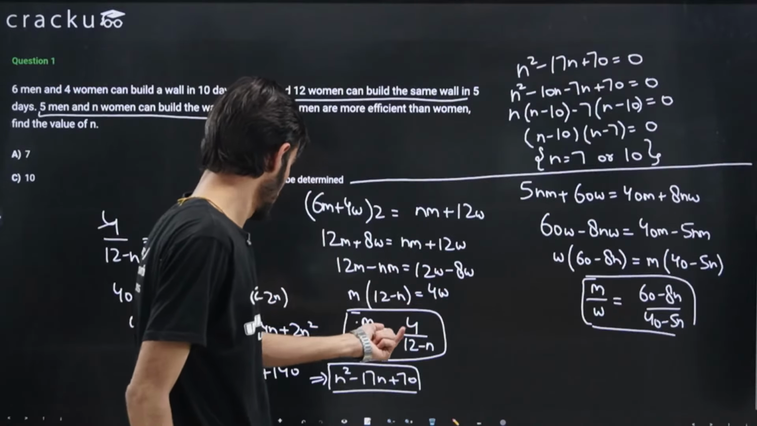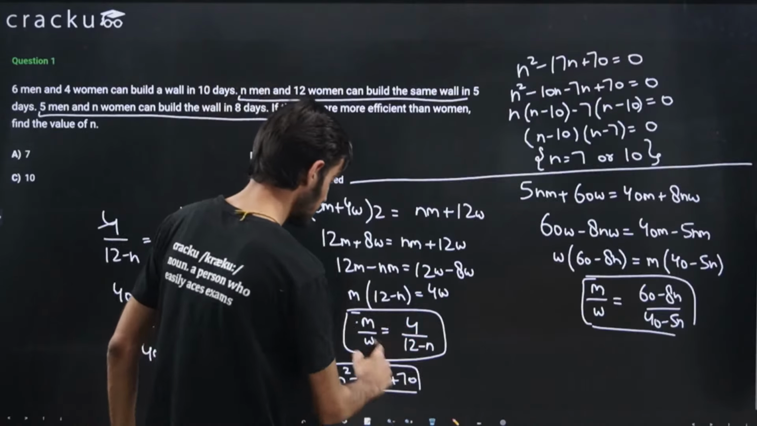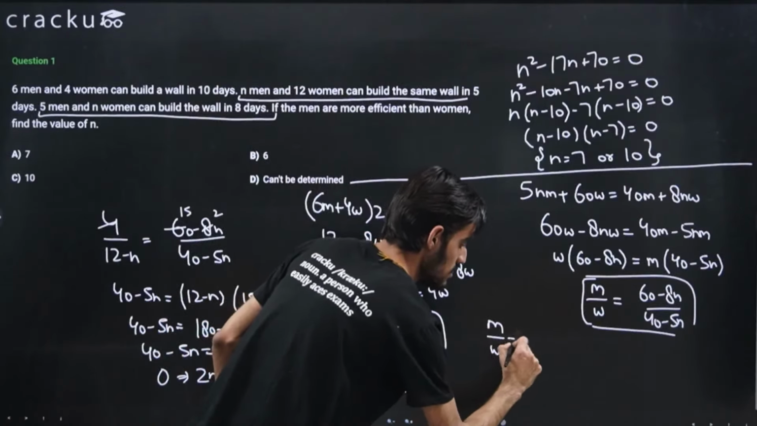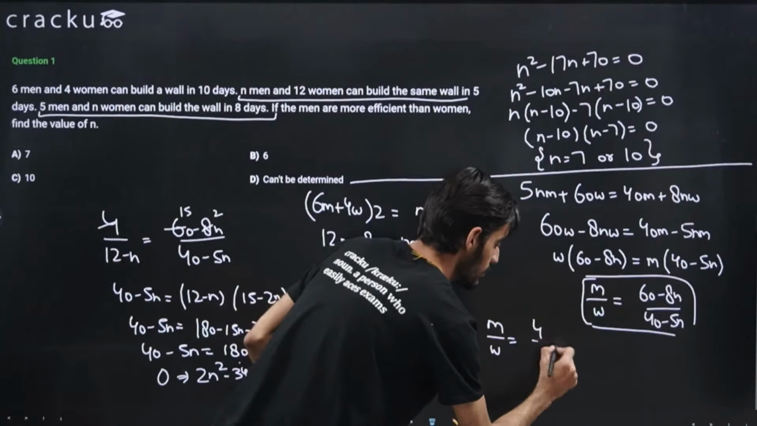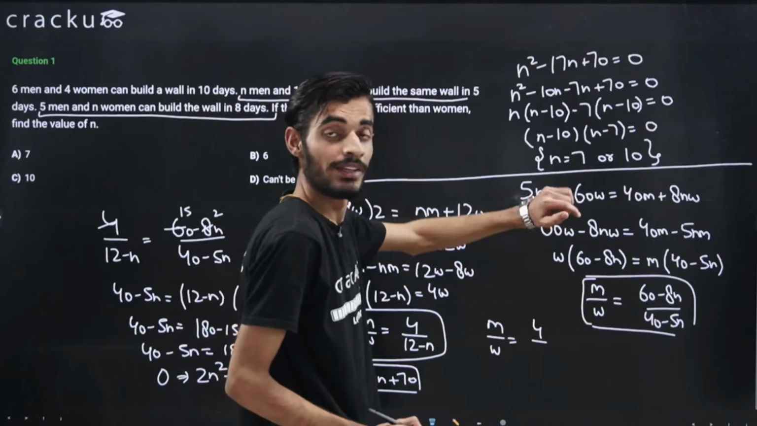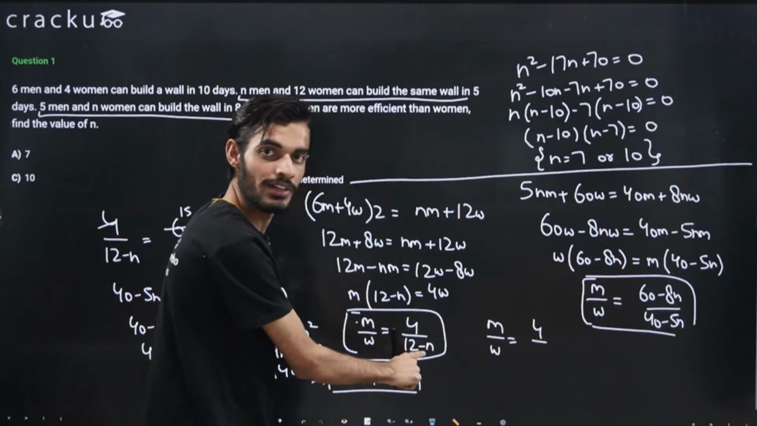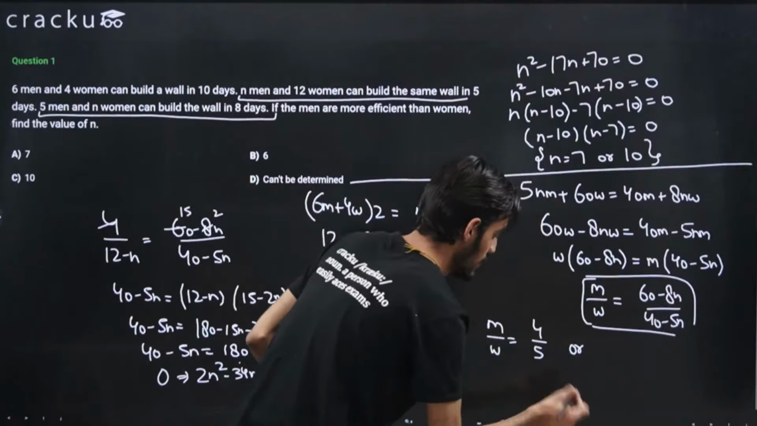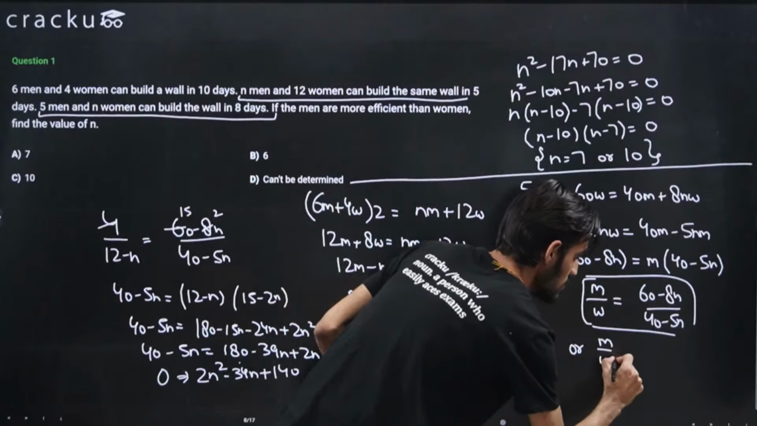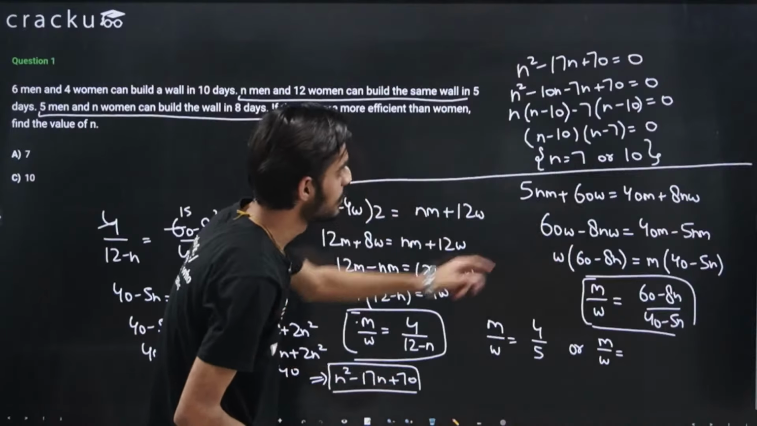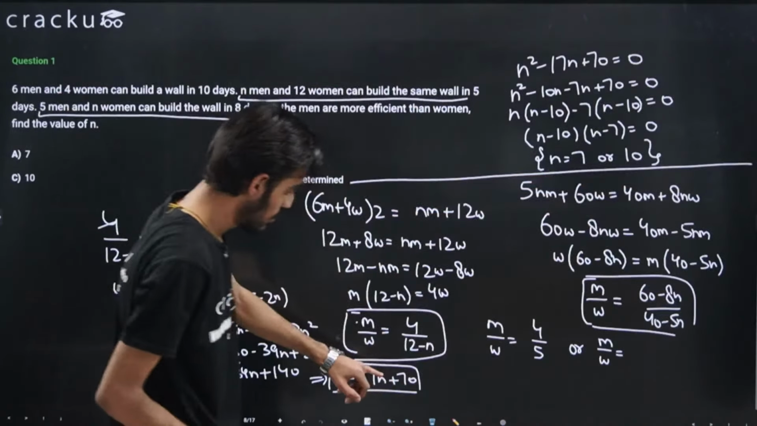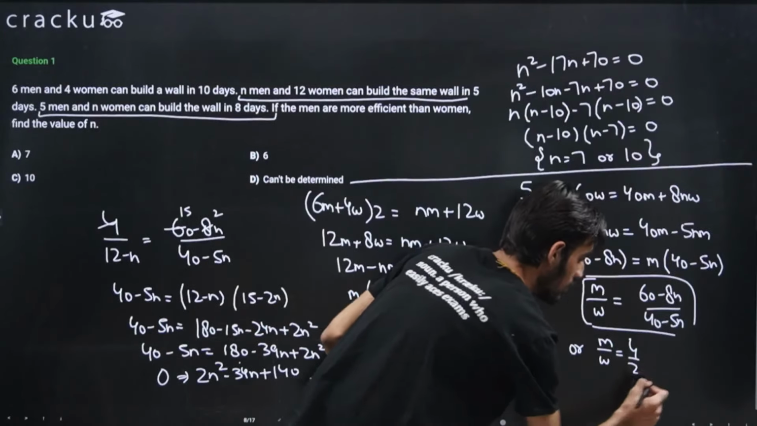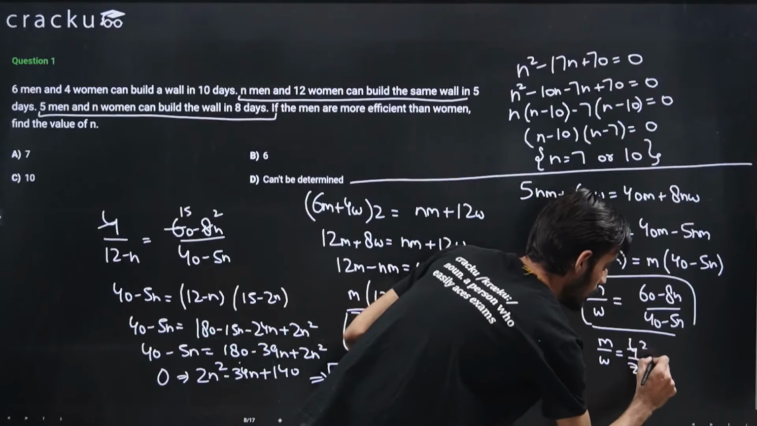Now what we can do is put the value of n here. So m by w will come out to be 4 divided by, let's say I take the value of n as 7. So 12 minus 7 will be 5, right? So here it will come out to be 5. Or the second condition: if I take the value of n as 10, 12 minus 10 will be 2. So it will come out to be 4 divided by 2, which is 2 by 1, right?